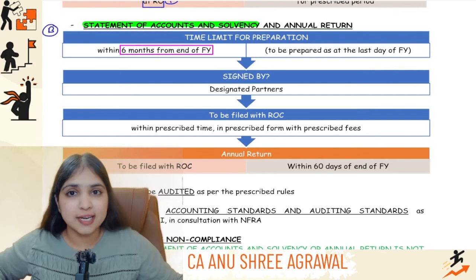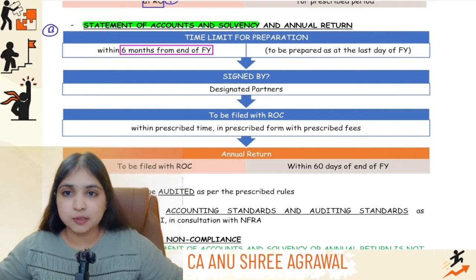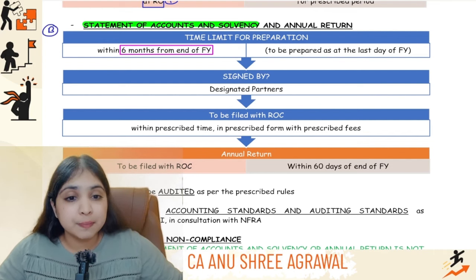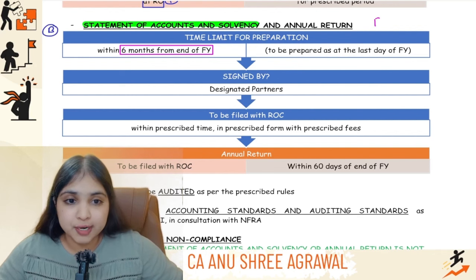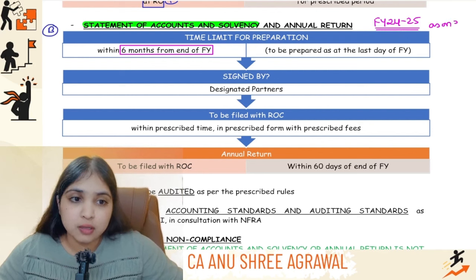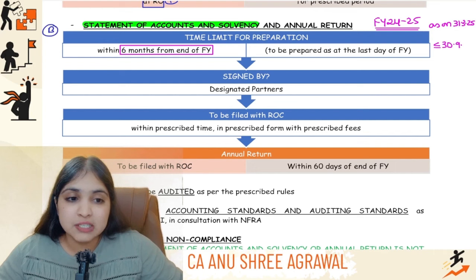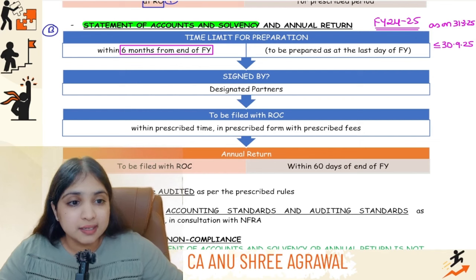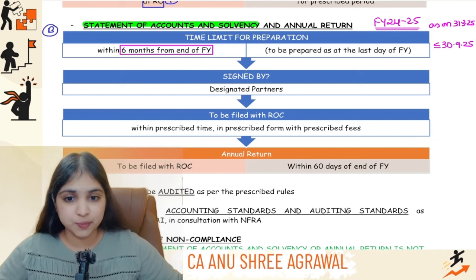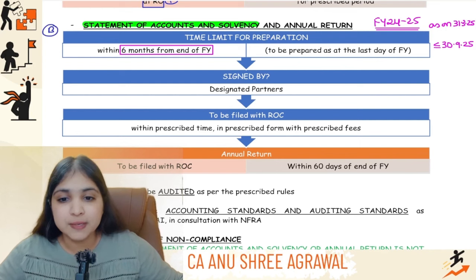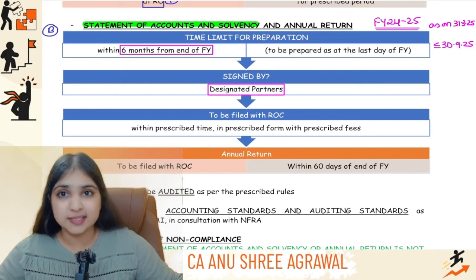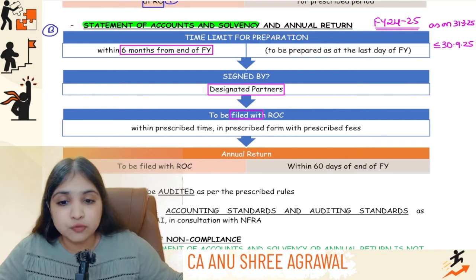So, if the financial year is ending on 31st March, then by 30th September, this statement of accounts and solvency has to be prepared. It has to be prepared as at the last day of the financial year. For example, for financial year 24-25, it will be prepared as on 31st March 25, but the preparation has to be completed within 6 months from the end of the financial year. So by 30th September 2025, we have to finish preparing it. It will contain details as on the end of the financial year, as on 31st March 25. This statement has to be signed by designated partners. All the designated partners have to sign it, and then it has to be also filed with the ROC.